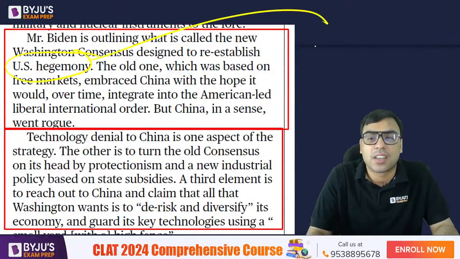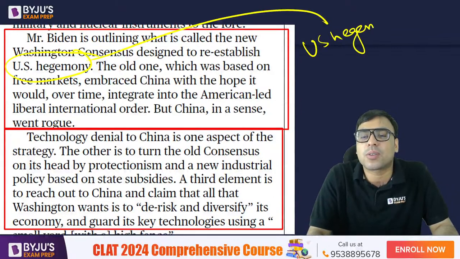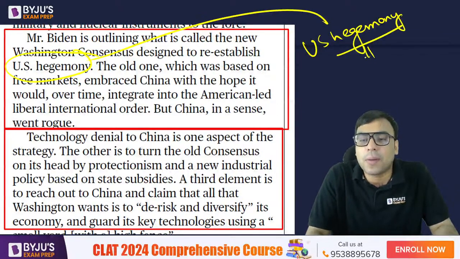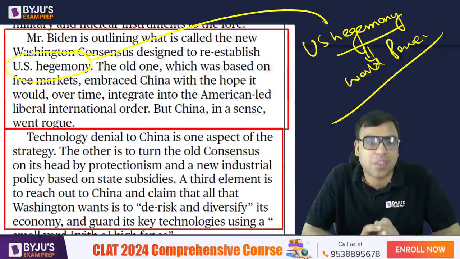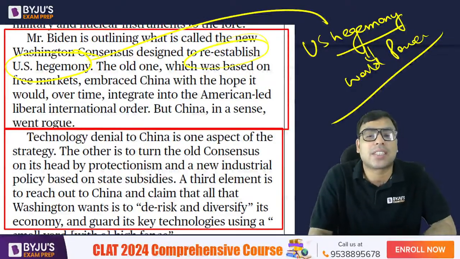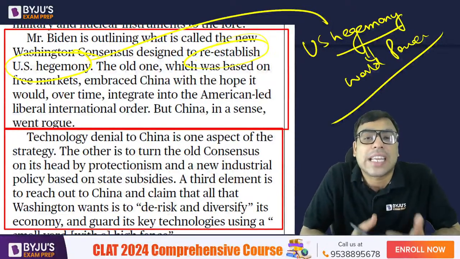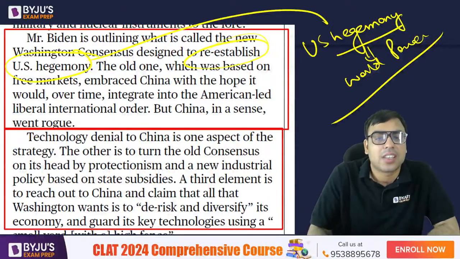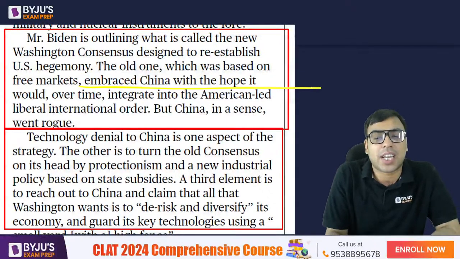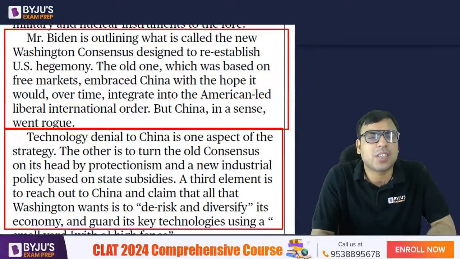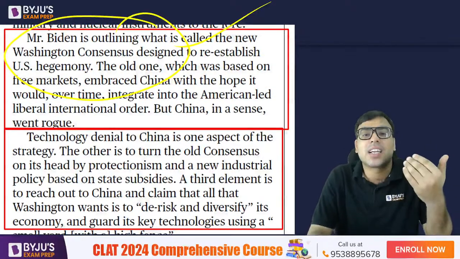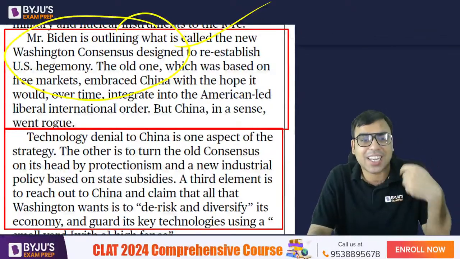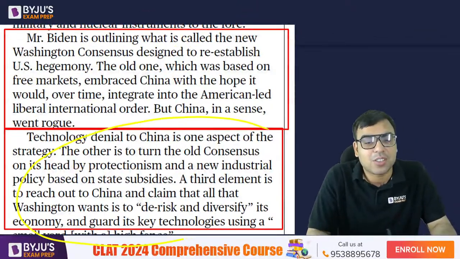अब ये आपको समझना है US hegemony क्या होता है. hegemony मतलब आप समझ लो the world power, जिसका चलता हो पूरे वर्ल्ड में ना, world power. So every country of course wants to have its own hegemony कि मेरा चले world over. So I mean they are trying to reestablish, the US wants to reassert that USA is the world power. The old one which was based on the free market embraced China with the hope that and all. ठीक है. अब इसी को आपको समझ लेना कि both will be trying each other that my influence should be more, है ना. सब कंट्री तो ये चाहेगा ना कि मेरा influence ज्यादा हो and all. Okay. So that is what is being talked about.